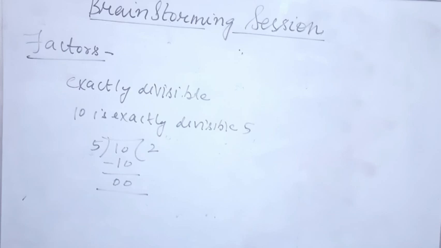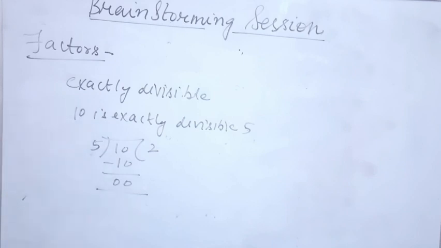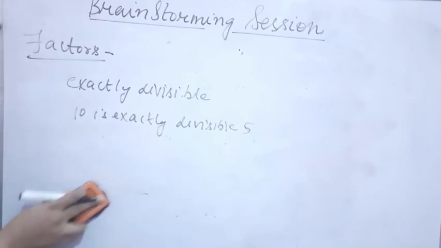So a number x is said to be a factor of another number y if y is exactly divisible by it. So we can say that 5 is a factor of 10. That means whenever we divide 10 by 5, it is exactly divisible. Okay students.